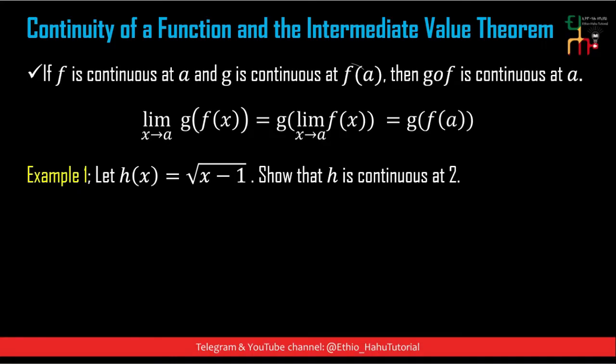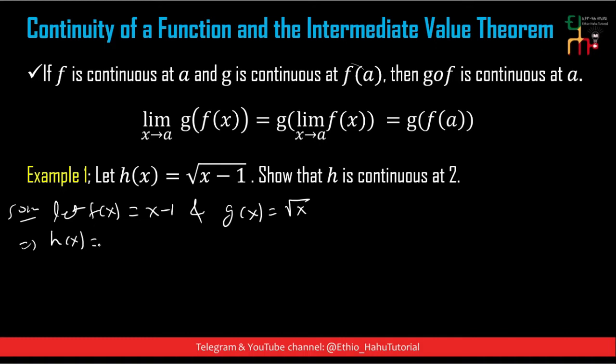Example: let h of x is equal to the square root of x minus 1. Show that h is continuous at 2. ይሄንን ለመስራት ለምሳሌ let f of x is equal to x minus 1 and g of x is equal to the square root of x ቢሆን, ምን ማለት ነው h of x ማለት ምን ማለት ነው g of f of x ማለት ነው, g of x evaluated at f of x ማለት ነው.